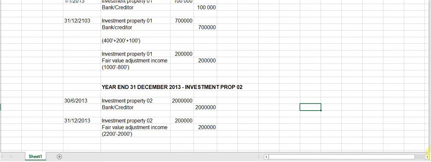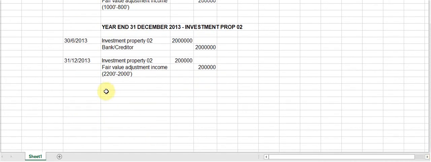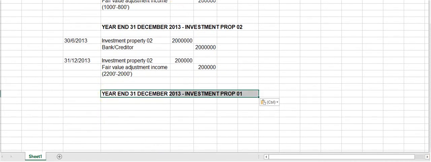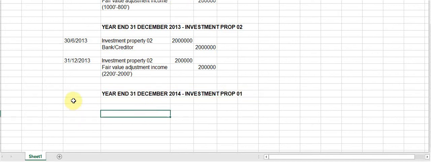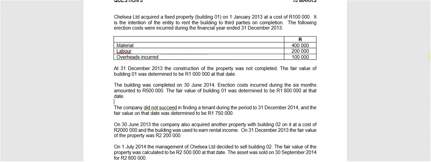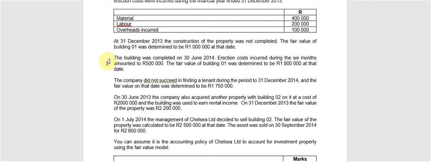They also ask that we do calculations relating to the year ended 2014. So I'm just going to take my heading again and adapt it. So it will be 2014 now. So what is happening with our building number 1 or investment property number 1? They say it was completed on 30 June and they spent another 500,000 on it.